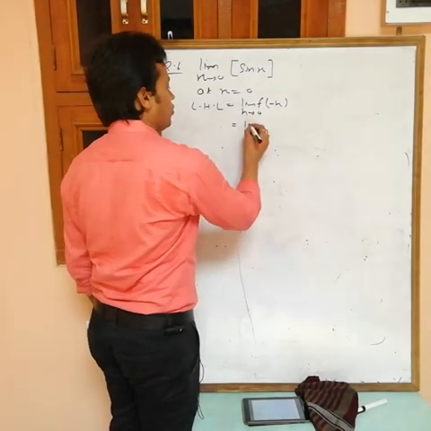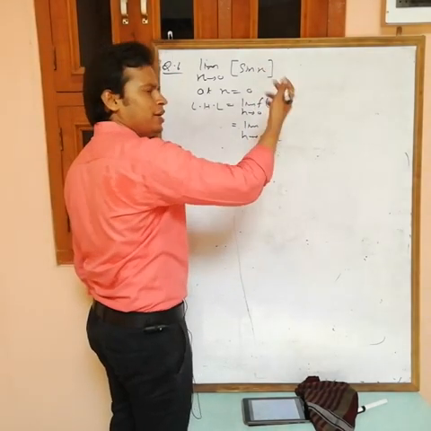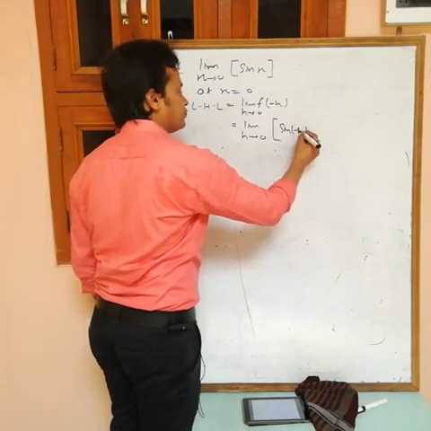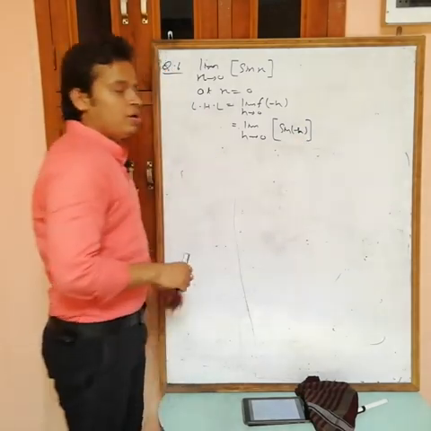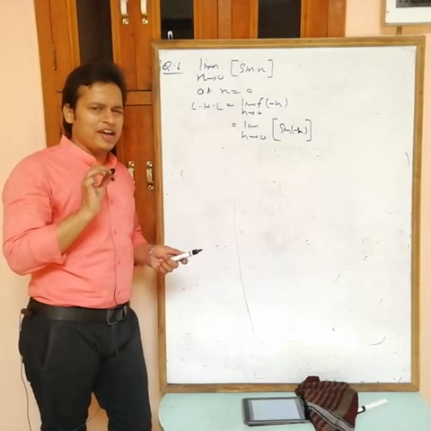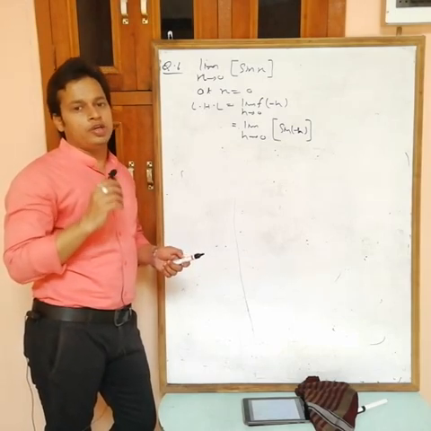Now limit h tending to 0, f of minus h: replace x with minus h, then sine of minus h. Now identify what the value of this is. Actually this is just less than 0.